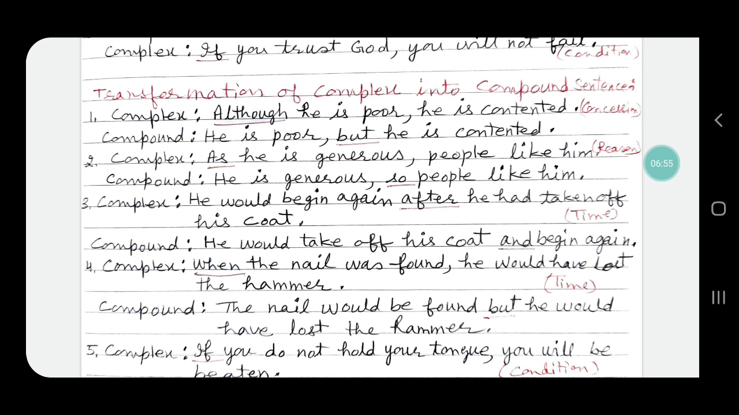It will be changed into a compound sentence: as he is generous, so people like him. Sentence number 3, complex sentence: he would begin again after he had taken off his coat. After he had taken off his coat shows time, an adverbial clause of time, and we will change it into a compound sentence. We add the conjunction and: he would take off his coat and begin again.